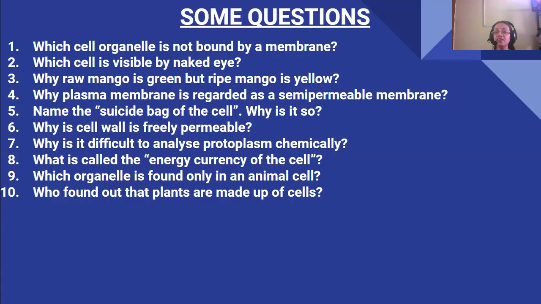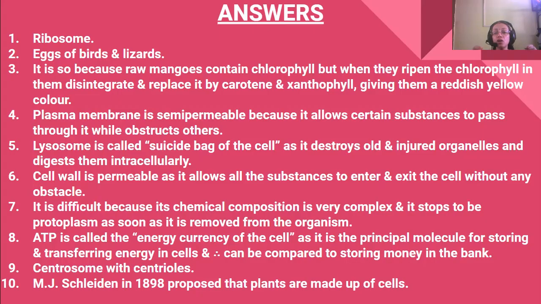Next is, why is the cell wall freely permeable? Because it does not obstruct any substance from flowing in and out of the cell. It allows the entry and exit of all things within and out of the cell. And that's why it is totally permeable in nature.